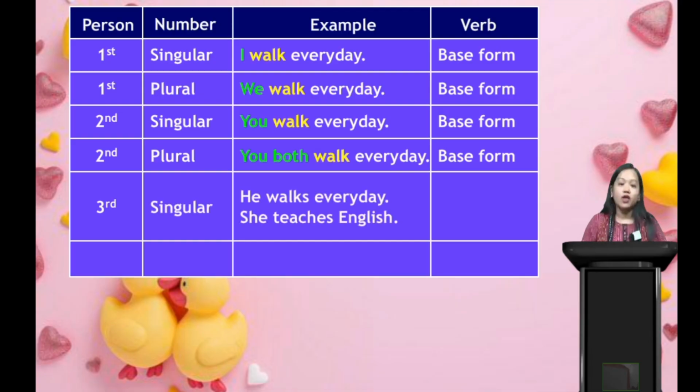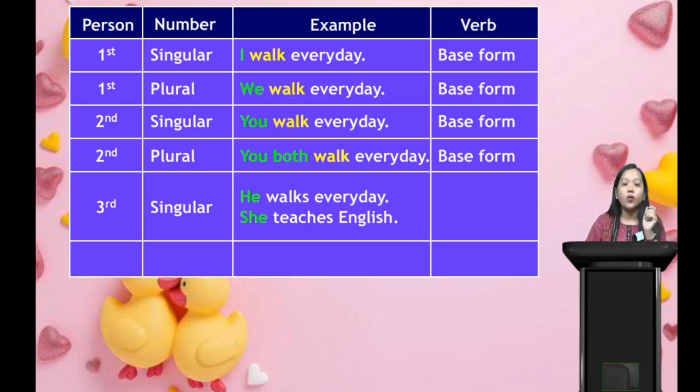So now let's see what is third person singular. It says: He walks every day. She teaches English. Who is the third person here? Third person means the one person about whom we are talking. In pronouns it can be he or she. In nouns it can be somebody's name like Rahul or Seema. So what can we see in the sentences? He walks every day. She teaches English.